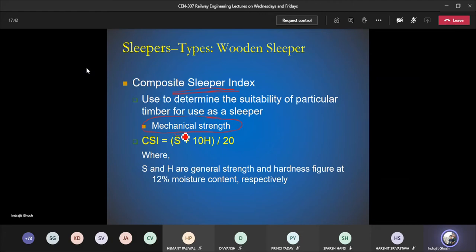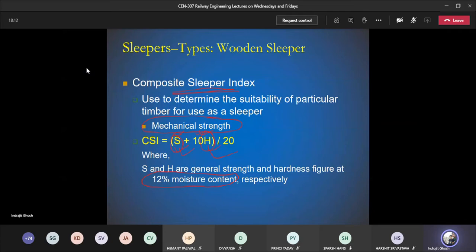There is an empirically developed formula where S stands for strength, H stands for hardness, and this S and H correspond to 12% moisture content. And you probably remember that yesterday I mentioned that no matter what is the source of wood or timber, you need to make sure that moisture content is less than 25%. Otherwise, it cannot be used for the track.